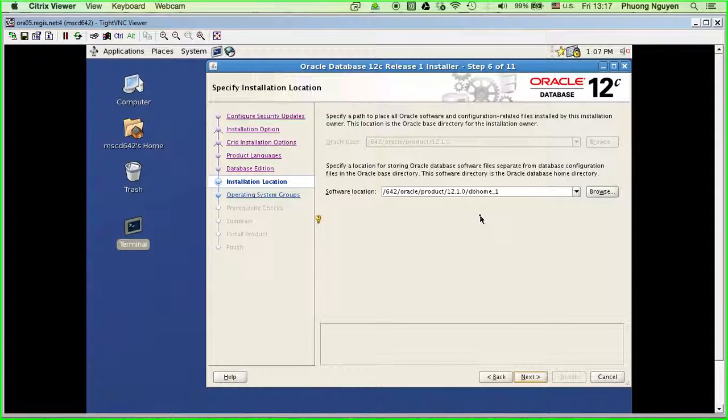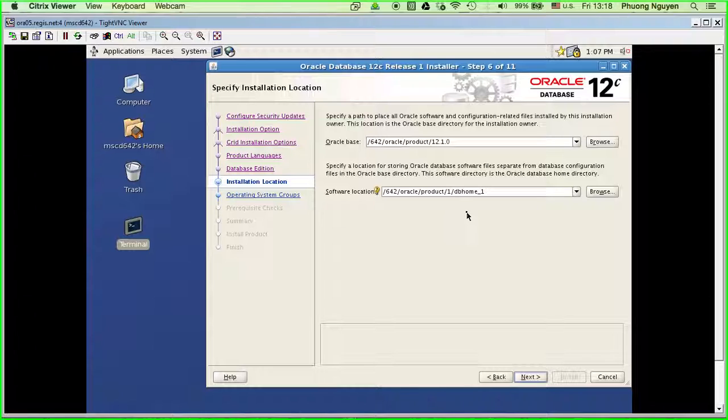All right, here we have to put the new home. By default, it will show the old home. You see, this is the old home, 12.1.0. The new home is supposed to be .2. You can do a different home.